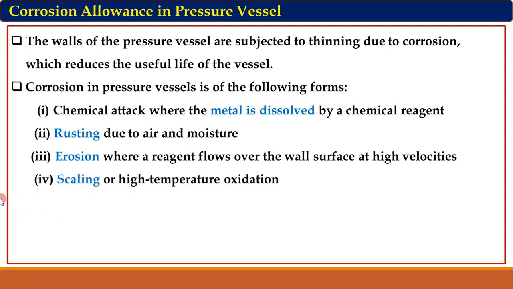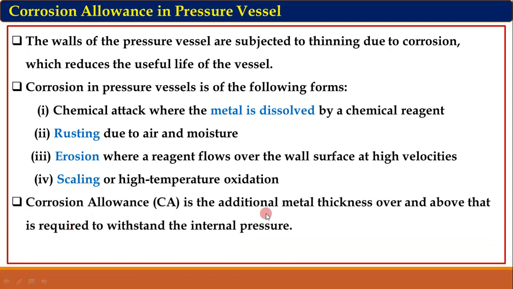Next is the scaling. Many times these pressure vessels are used at high temperature, and we know that at high temperature the rate of oxidation is more. That is, the inner surface of the pressure vessel reacts with oxygen, and that is called oxidation. This rate is more if the temperature of the pressure vessel is high. So it again reduces the thickness of the pressure vessel. This is the last form of corrosion.